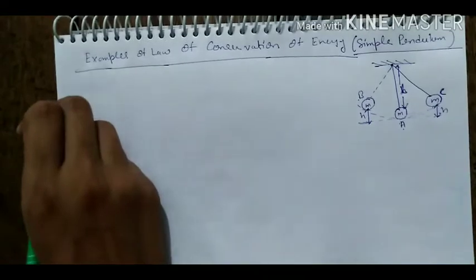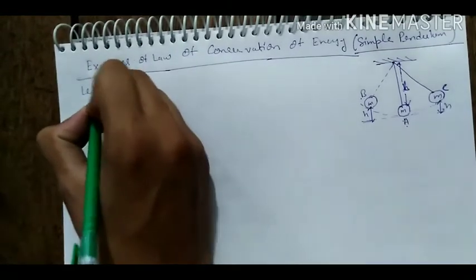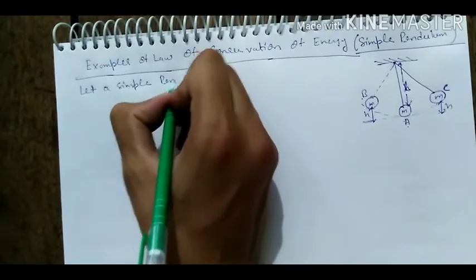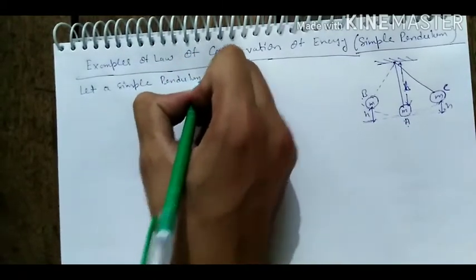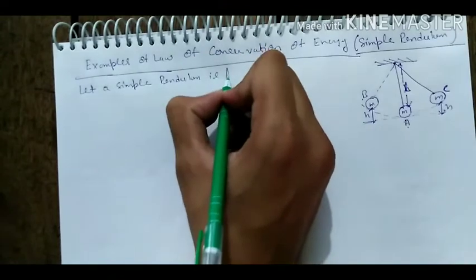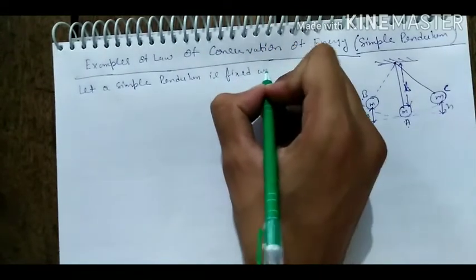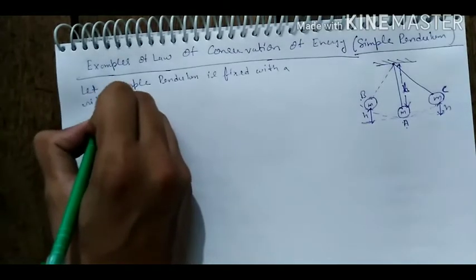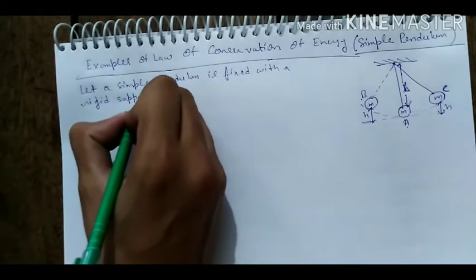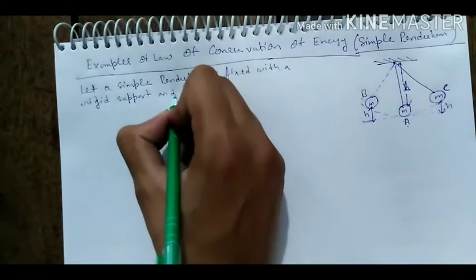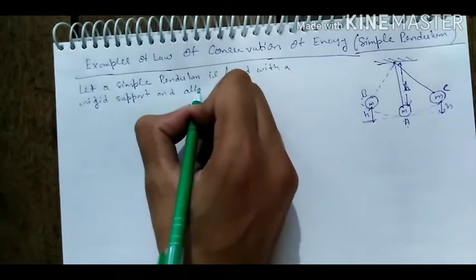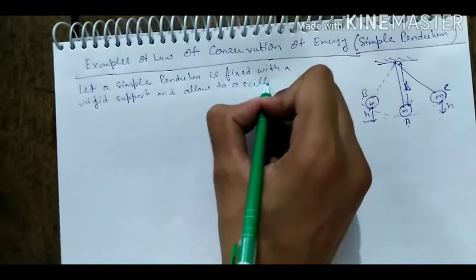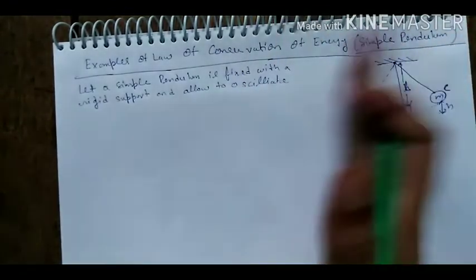First of all we have to consider a simple pendulum fixed with a rigid support and allowed to oscillate, to and fro motion.